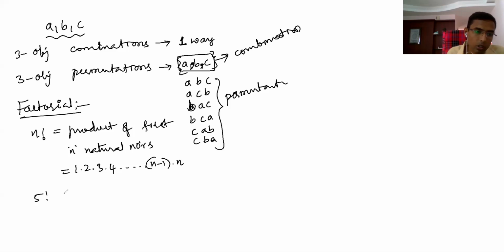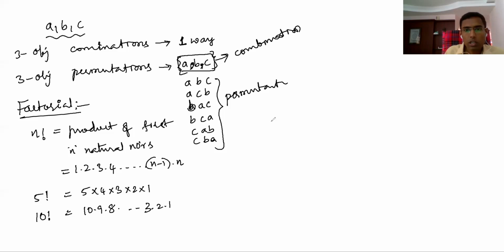5 factorial means, better to write from the back, 5 into 4 into 3 into 2 into 1. This is 5 factorial. So 10 factorial means the product of the first 10 natural numbers: 10, 9, 8, and so on up to 3, 2, 1.